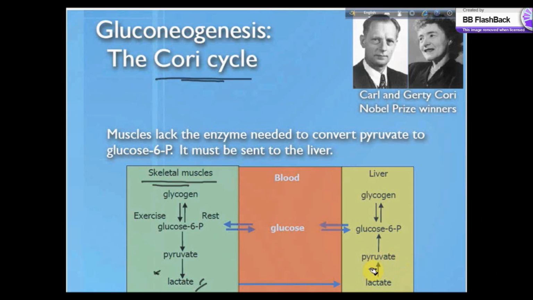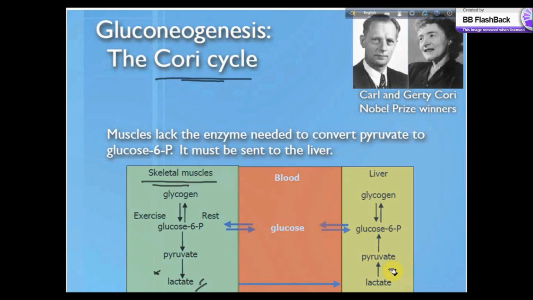In the liver, lactate dehydrogenase is present, which does a kind of back reaction, where lactate produces pyruvate. In the previous reaction we had seen that pyruvate produces lactate.